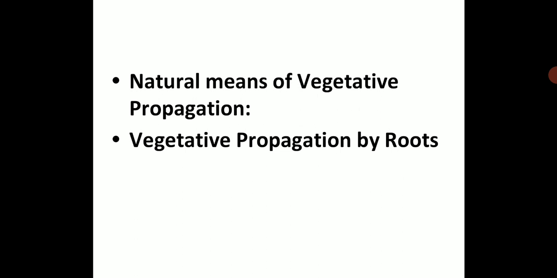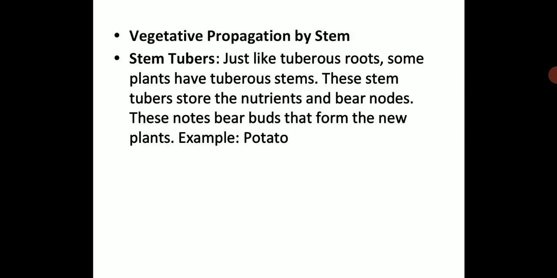We have seen vegetative propagation by roots. Now let us see in this session vegetative propagation by stem. We have learned vegetative propagation by roots in sweet potato. Let us see some examples here of vegetative propagation by stem. Stem tubers: just like tuberous roots, some plants have tuberous stems. These stem tubers store the nutrients and bear nodes. These nodes, please make a note, N-O-D-E-S, nodes, bear buds that form the new plants.